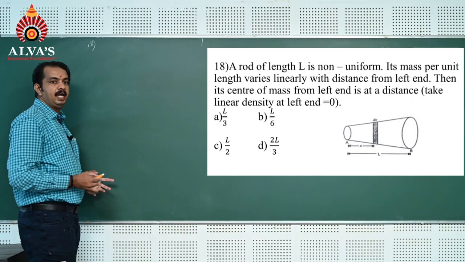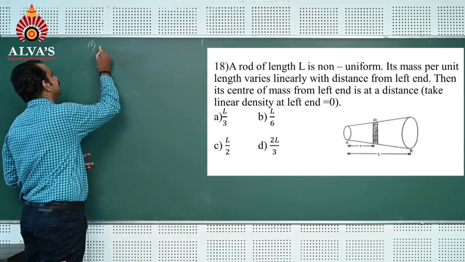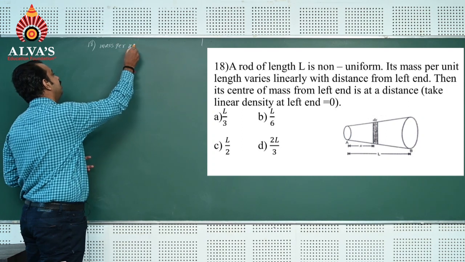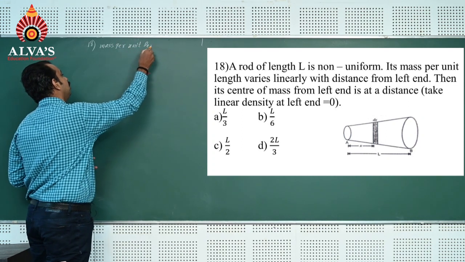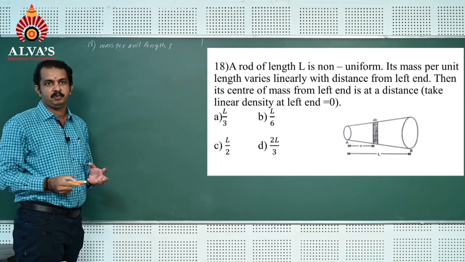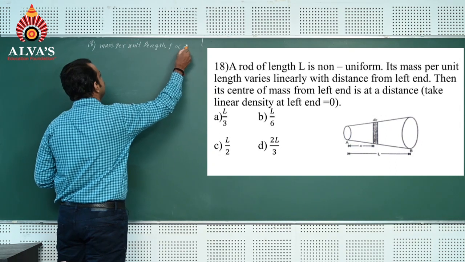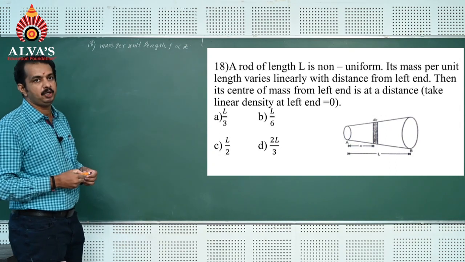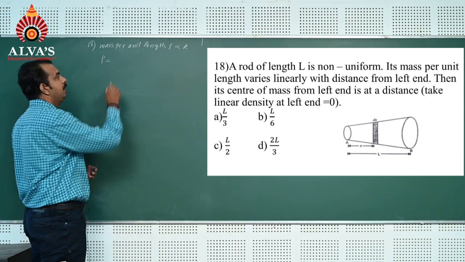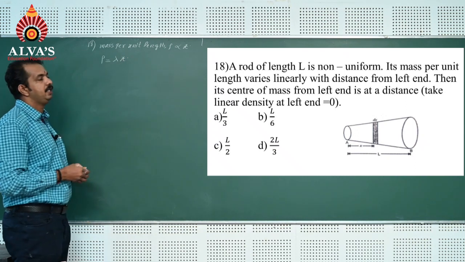As given in the problem, I would like to take mass per unit length as rho, which varies linearly with the distance. Rho is directly proportional to x, or rho = constant lambda into x.